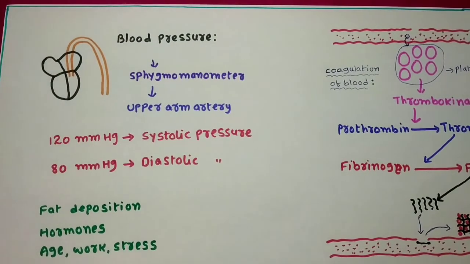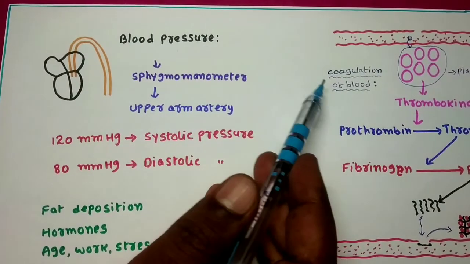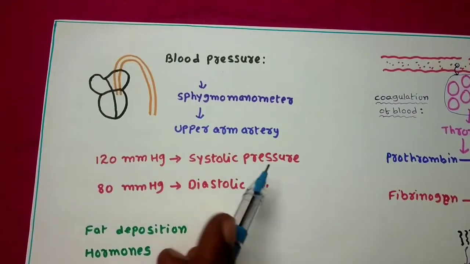In today's class I am going to explain about two things. One is blood pressure, another one is coagulation of blood. First we see the blood pressure.